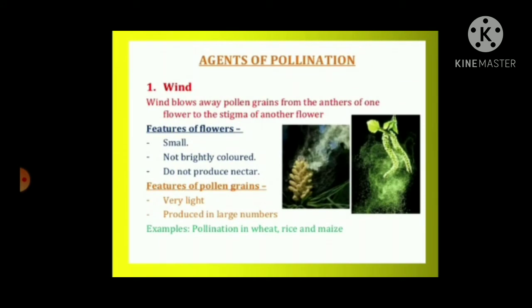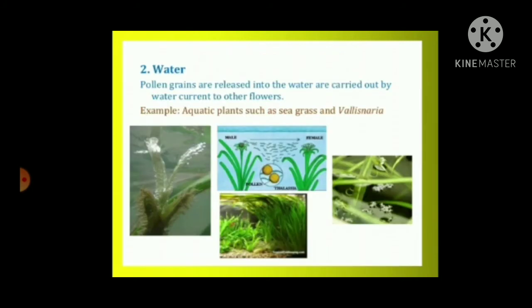Agents of pollination. Wind. Wind blows away pollen grains from the anthers of one flower to the stigma of another flower. Features of flower: small, not brightly colored, do not produce nectar. Features of pollen grains: very light, produced in large numbers. Example: pollination in wheat, rice, and maize.